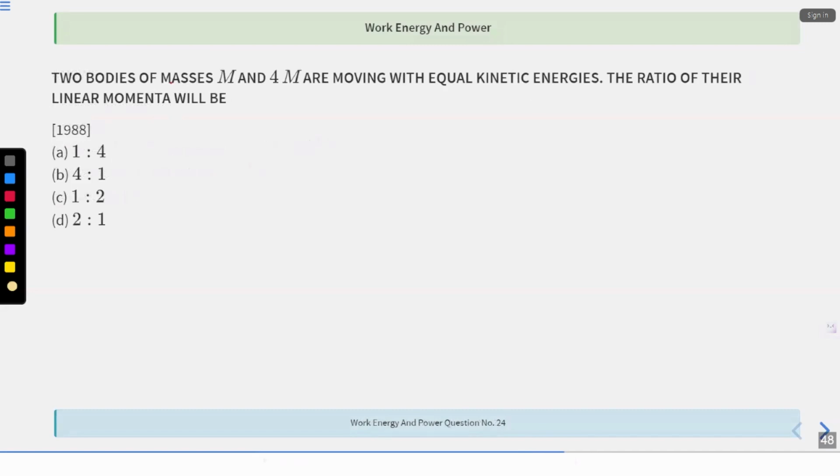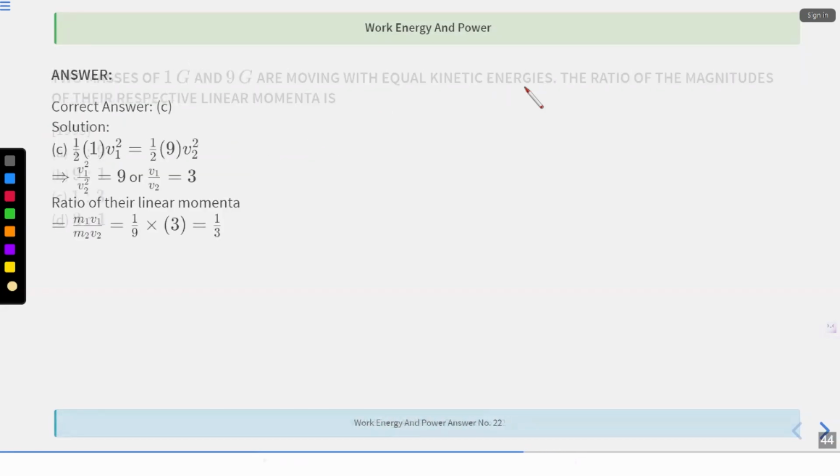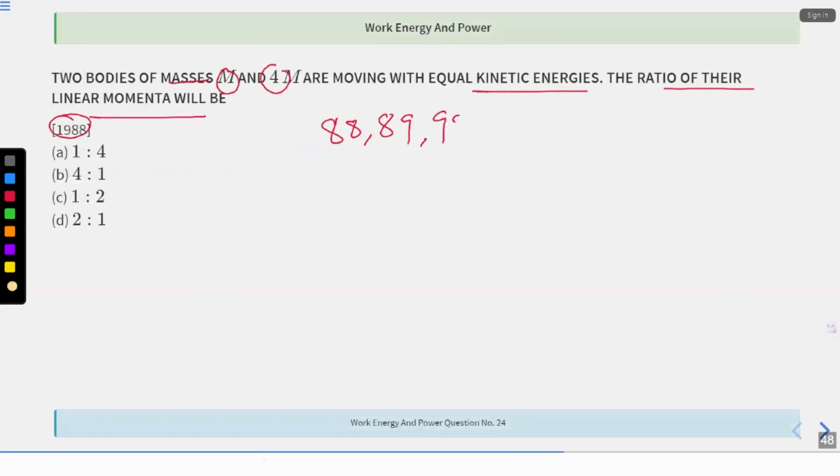Again, same question. Masses m and 4m are moving with equal kinetic energies, find the ratio of their linear momenta. Again, guys, see, 1988, 89, and 90. These 3 years' questions are same.